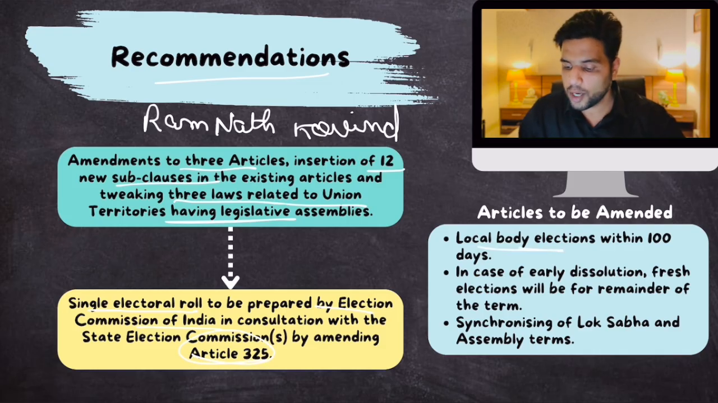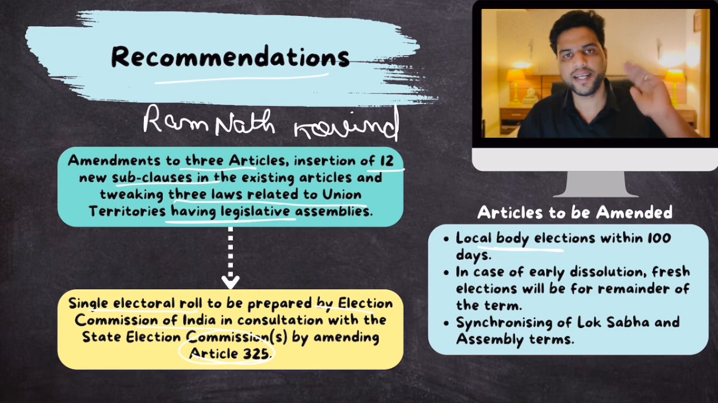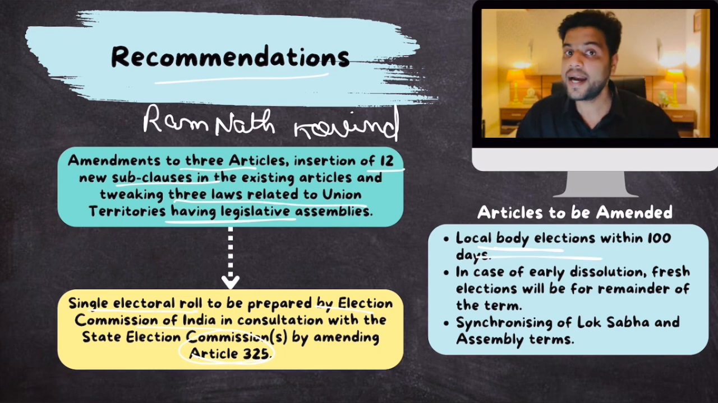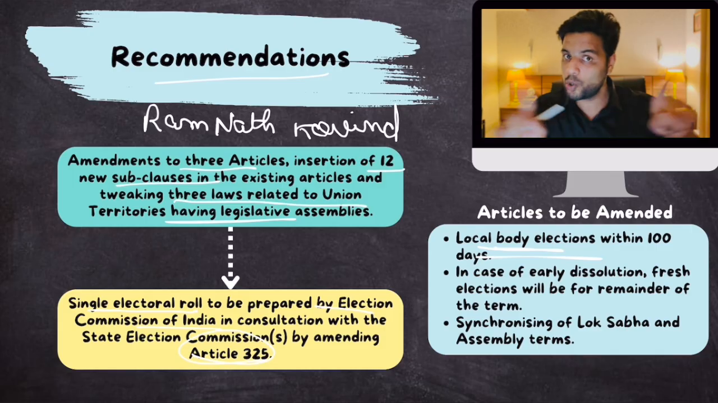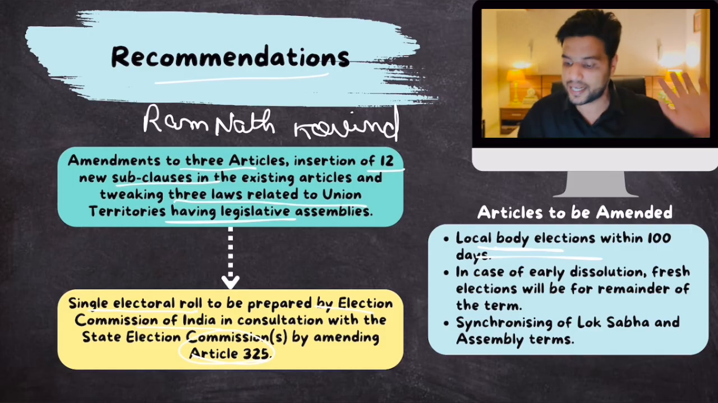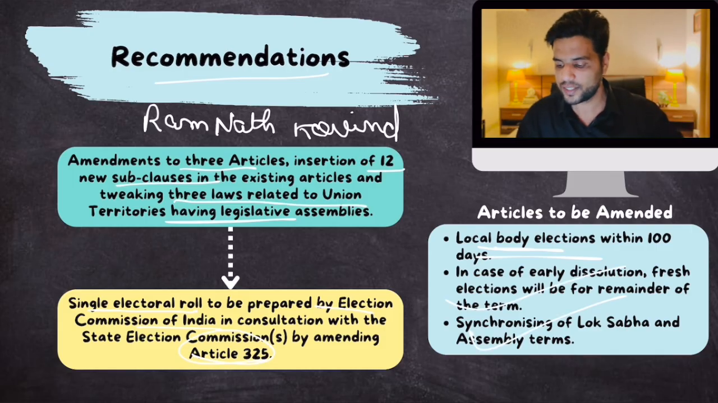Plus, local body elections, panchayat and municipality elections, shall be conducted within 100 days of center and state elections. And if a state assembly gets dissolved way before 5 years, then a new election shall take place and the new state assembly shall continue for the remainder of the 5 years. So that there is no discontinuity between center and state elections. Clear? So synchronization would happen.